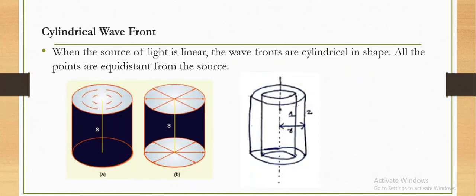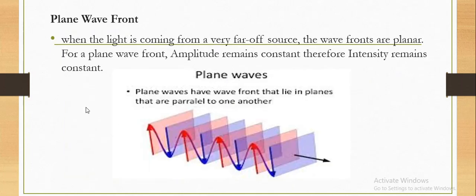Cylindrical wavefront. When the source of light is linear, the wavefronts are cylindrical in shape. All the points are equidistant from the source. So here in the image you can see this is the source and all the points are equidistant from the source. Then the third one is the plane wavefront. When the light is coming from a very far off source, the wavefronts are planar. For a plane wavefront, the amplitude remains constant, therefore the intensity remains constant. In the image you can see plane waves have wavefronts that lie in planes that are parallel to one another.